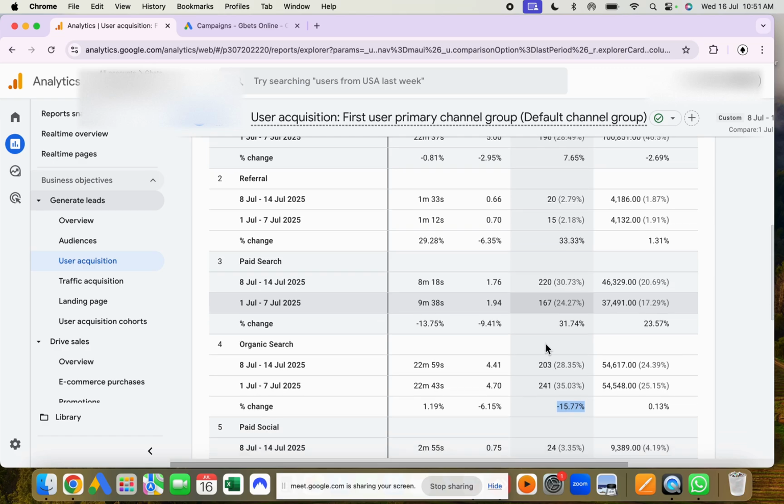Even though there is no overall conversion increase, what happened is that paid search can easily capture conversions from organic search. It knows that someone is searching, and it knows that person's intent, whether they will convert or not.